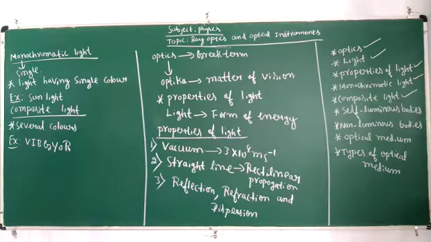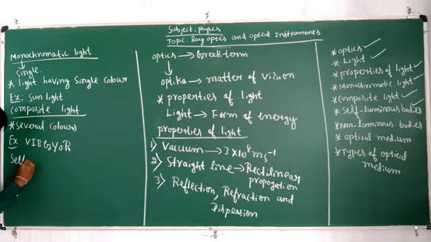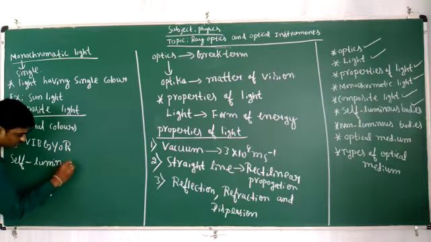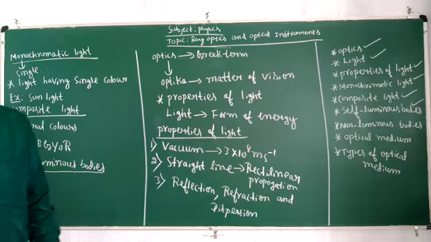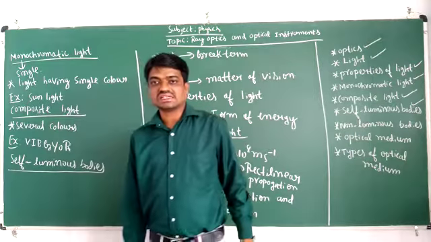Next we shall discuss about the self-luminous bodies. What are self-luminous bodies? The bodies which emit their own light are called as self-luminous bodies. Example is the sun and stars.